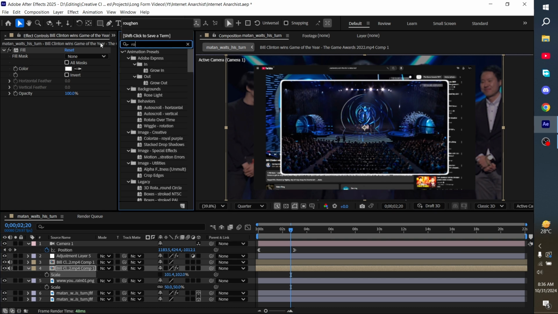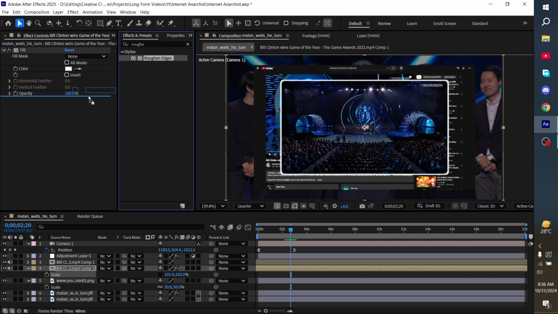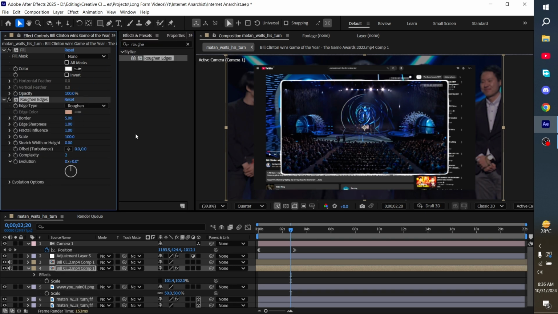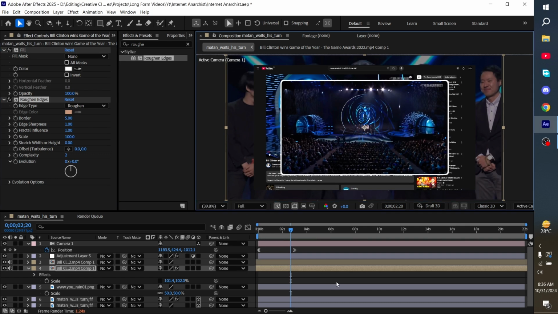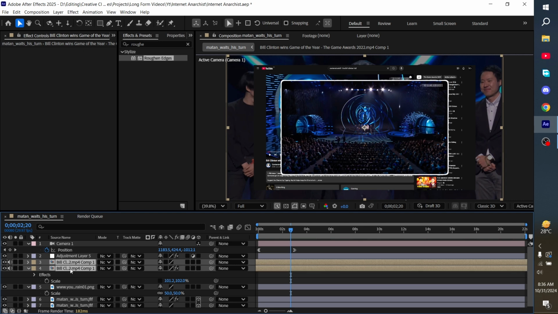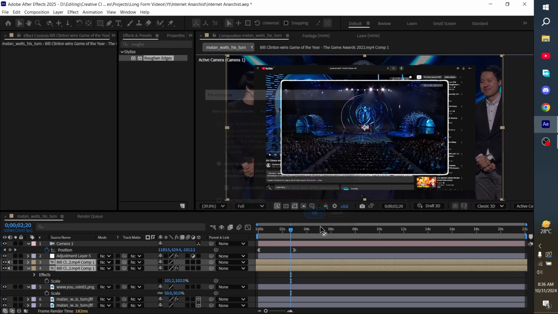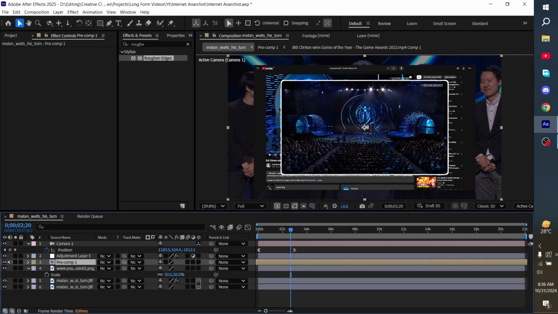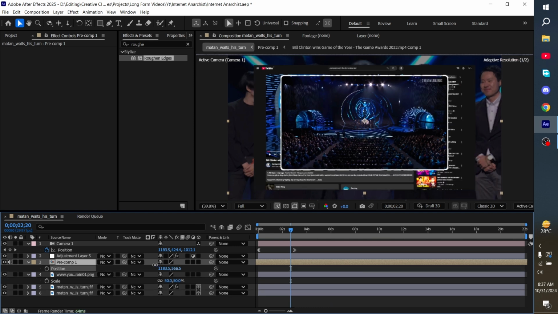So another thing I'm going to do is go roughen the edges and make it like 5. Let me see how it looks better. Perfect. Maybe, yeah, I think that works better. So 1.2 and 102. So now just click on both of these layers. Alright, and move this a little bit upwards.